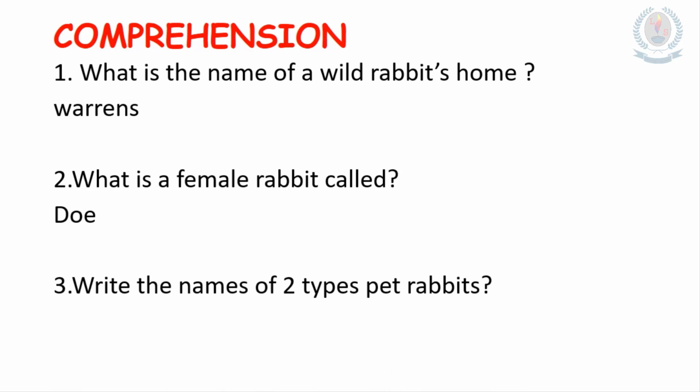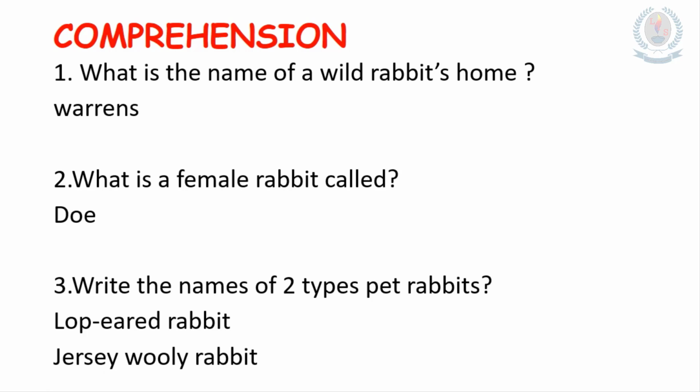The next question is, write the names of two types of pet rabbits. In this lesson, you learned about some types of rabbits. Yes, lop-eared rabbit and Jersey woolly rabbit. There are some more, but here I have given only two for you. The other two questions you can leisurely do after reading the book.